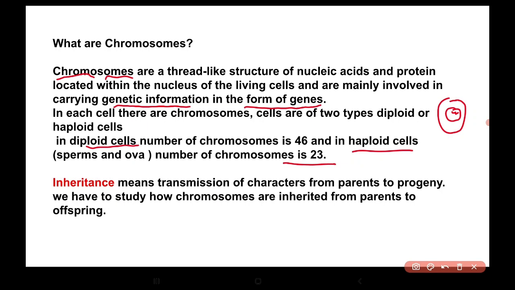The term inheritance means transmission of characters from parents to progeny. So here we have to study how chromosomes are inherited from parents to offspring.